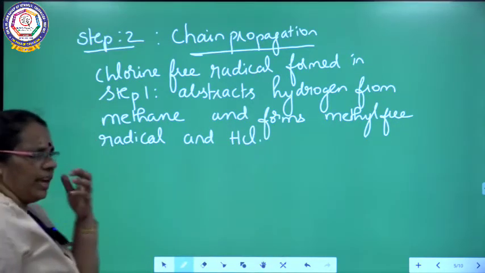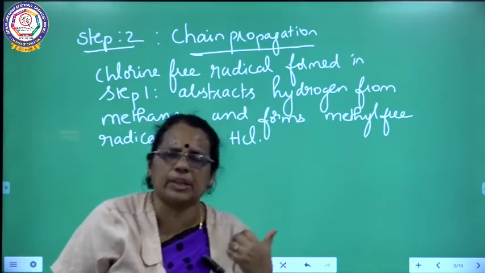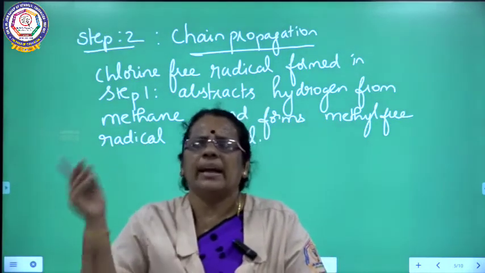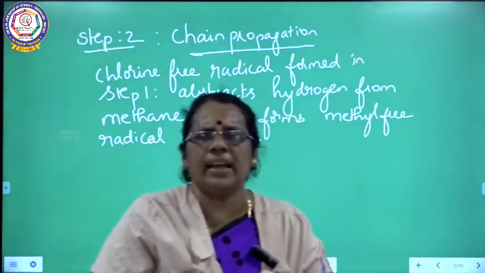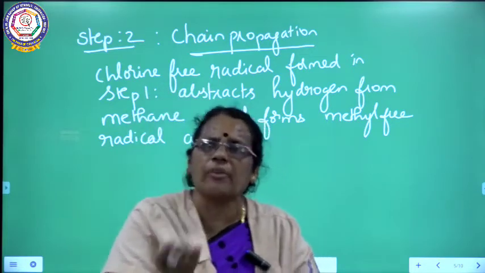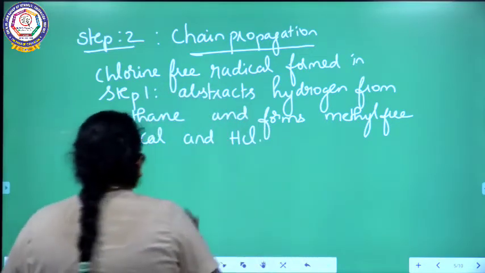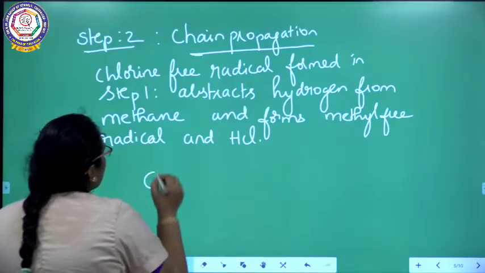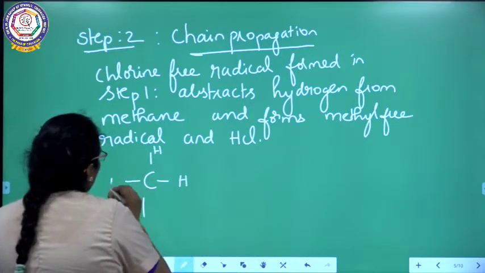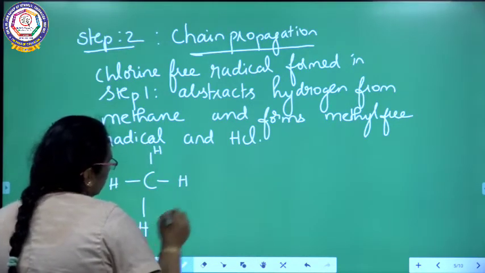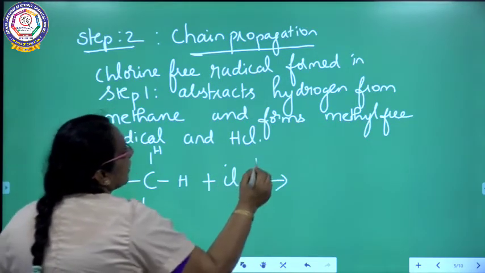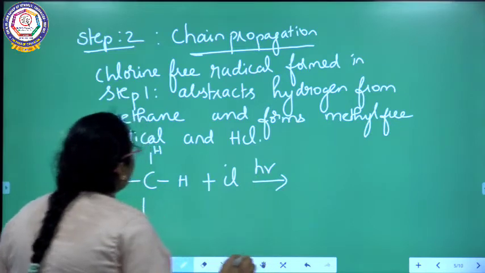The free radical obtained in the previous step, the chain initiation step, reacts with methane. Methyl free radical will be formed along with the formation of HCl. For example, you write methane. This is methane, is it not? And this is the free radical. In the presence of sunlight, what is happening here?